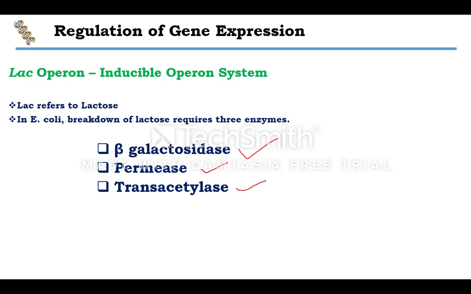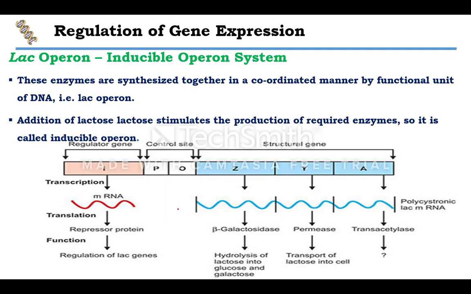And transacetylase is the enzyme required for the transfer of acetyl from acetyl CoA to the beta galactoside. The function of this transacetylase is not fully understood, but some research is still going on. However, it is involved in lactose metabolism.